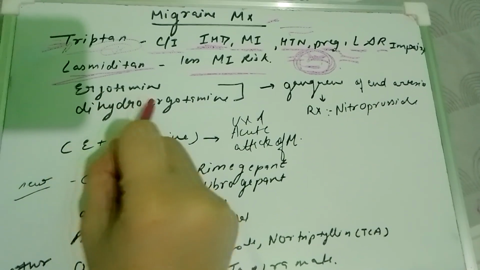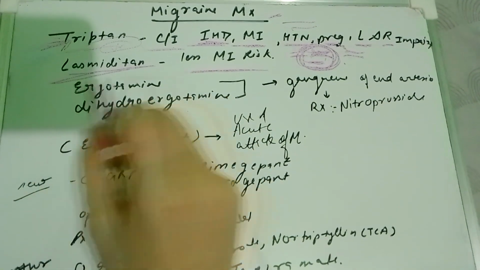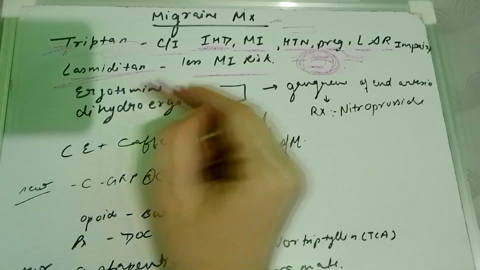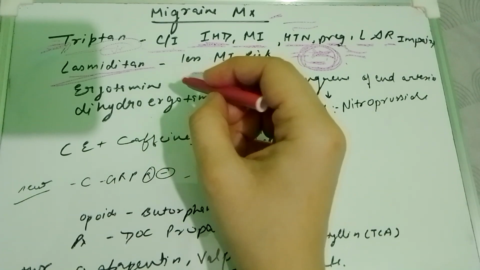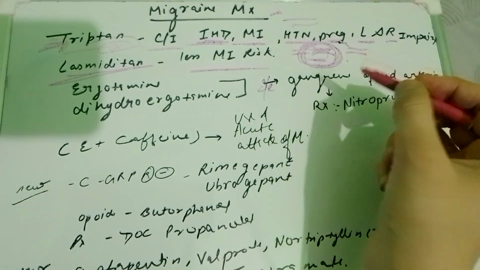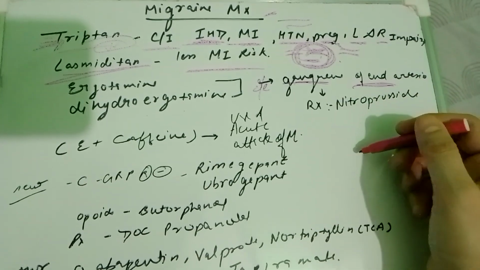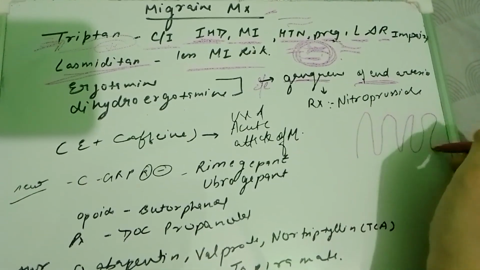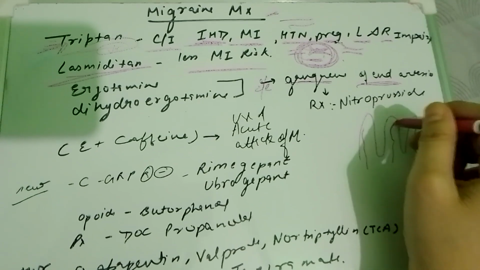Another one is ergotamine and dihydroergotamine. These are the ergot group, but the side effect, if we give the patient ergotamine and dihydroergotamine, can be gangrene of the end arteries. Suppose this is our hand and these arteries are going in it; these are end arteries.